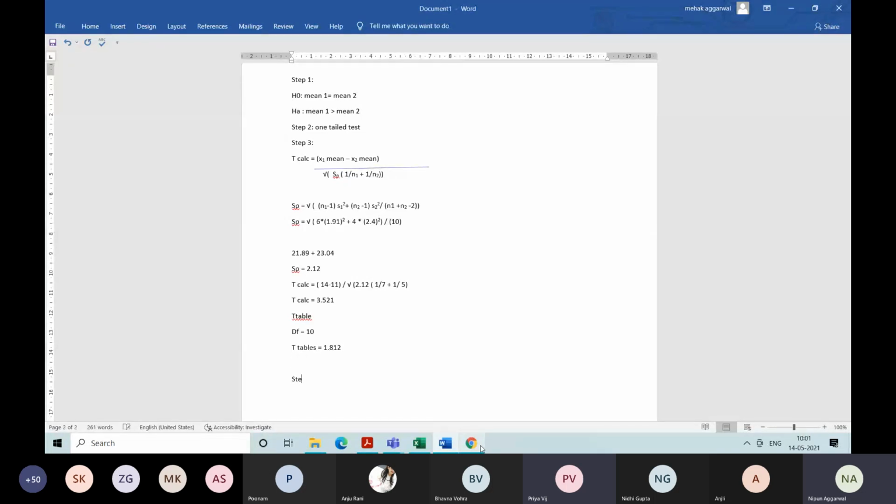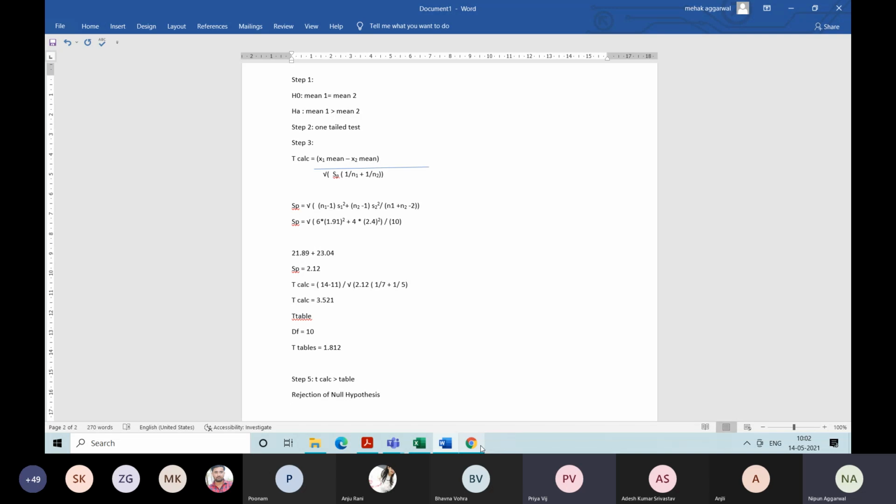Now step 5, comparison. So what is the result? Calculated is 3.5, table is 1.8. So again calculated is greater than table. So T calculated is greater than T table. So that's why we reject the null hypothesis, which says that there is a significant increase in the weight of the chicken when they are provided with more proteins.